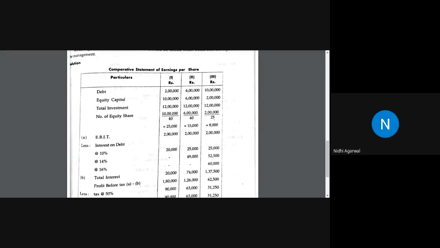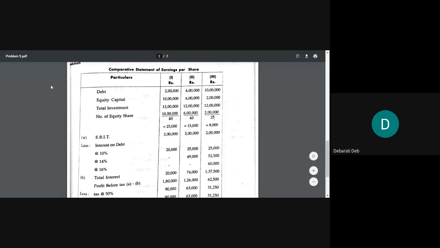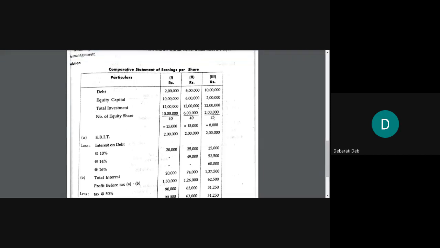Ma'am, it is 25 because the amount of borrowing is more than 7,50,000. Yes, very good. Who is this? Nidhi? Yes, ma'am. Okay, Nidhi, very good. Nidhi also is due with a chocolate from me.